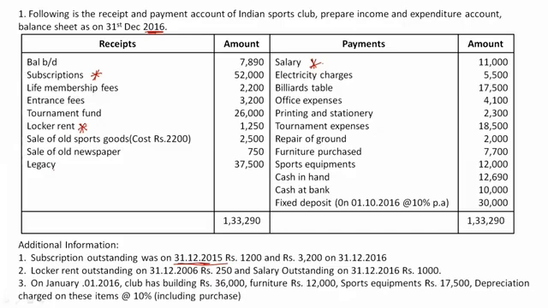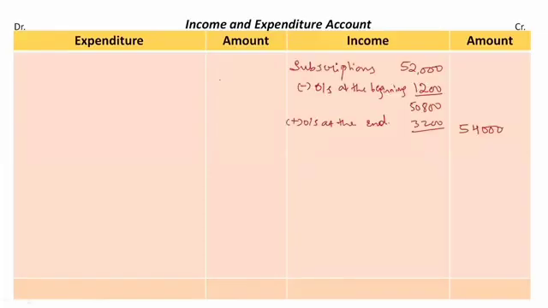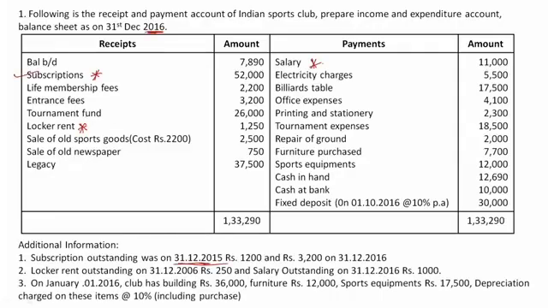Then next we have entrance fee. Whatever items are done, we can just tick them, right? We have entrance fees. Now this is regular, or this is revenue income, right? Whenever people enter into our NPO, we will be collecting a certain entrance fee. So this is a revenue income for an NPO. There is no star mark here. So directly put the amount 3,200 on the income side, income from entrance fee, rupees 3,200. No adjustments given here. Then next, entrance fee is done.